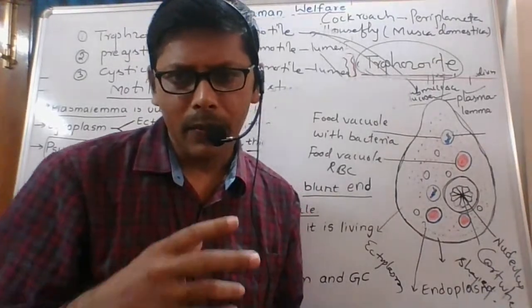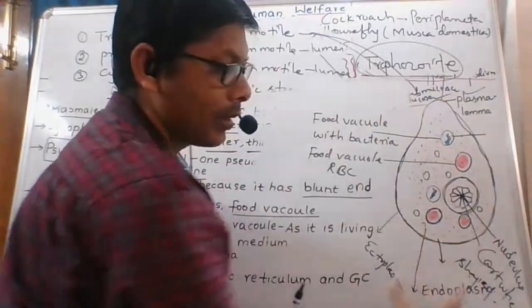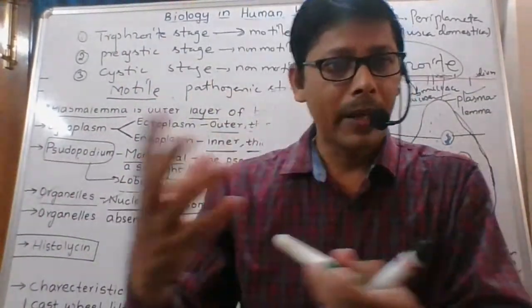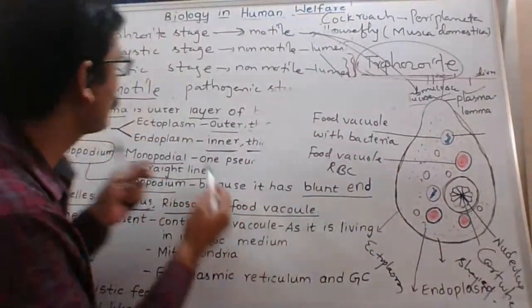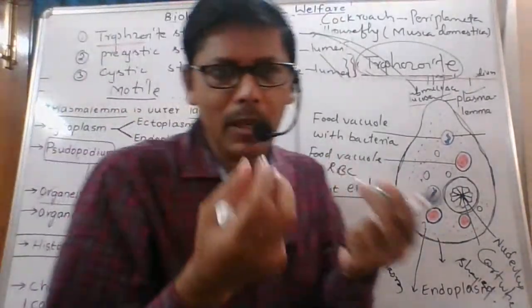Is it present in every cell? Okay, in every cell means in all trophozoite stages, because tropho means food. Autotroph, heterotroph: troph means food. This is the trophozoite stage. It is a feeding stage.